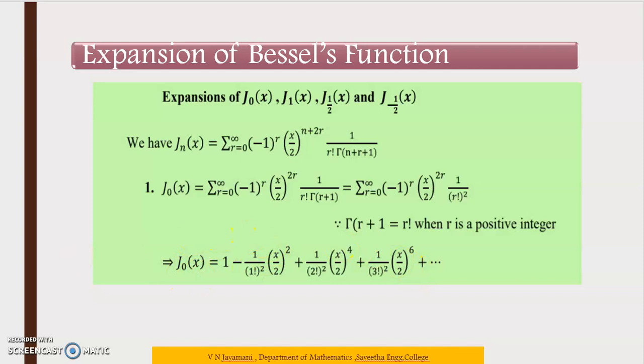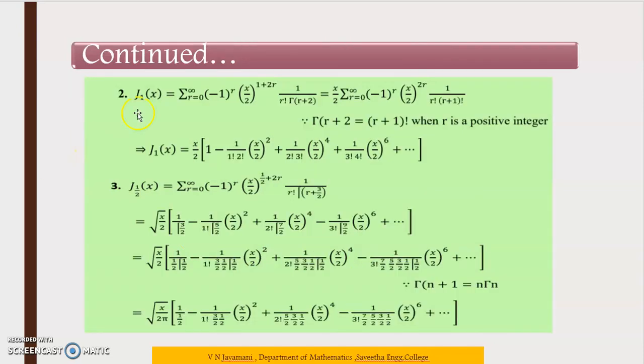So next we are going to see the J1 of x. Here also apply the formula, put n is equal to 1. So summation r is equal to 0 to infinity (-1) to the power r into (x by 2) to the power 1 plus 2r, then 1 by r factorial into gamma of n plus r plus 1. Replace n as 1, so r plus 2 we get, which is equal to x by 2.